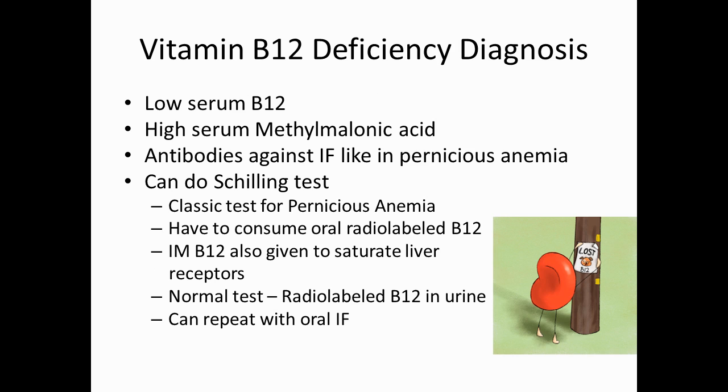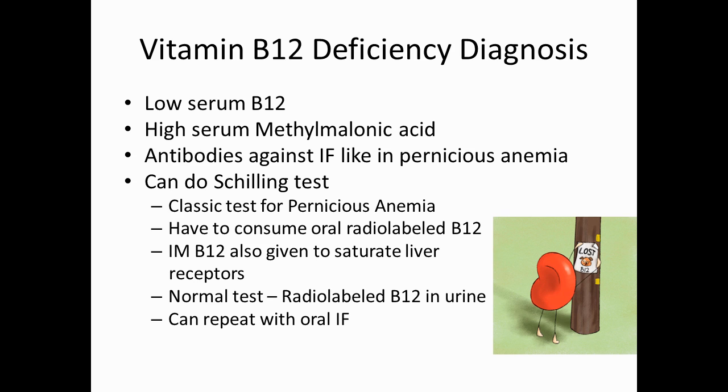So how can we diagnose vitamin B12 deficiency? The first is a low serum vitamin B12 and high serum methylmalonic acid, which is a hallmark of vitamin B12 deficiency. We will also see antibodies against intrinsic factor, like in pernicious anemia, and for that we can also do the Schilling test, which is a classic test for pernicious anemia. In this test we have to consume oral radiolabeled vitamin B12 and also intramuscular vitamin B12 for saturating the liver receptors. In a normal test, we'll see the radiolabeled vitamin B12 in urine.